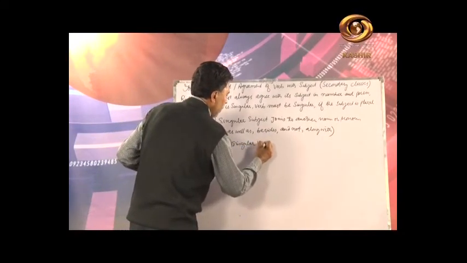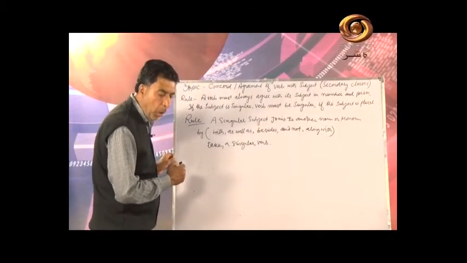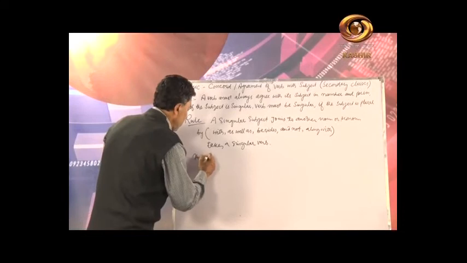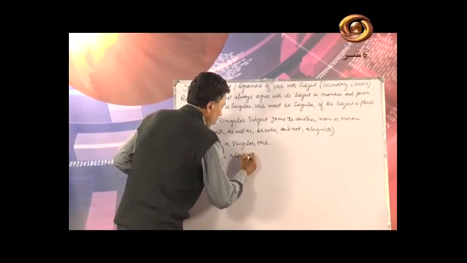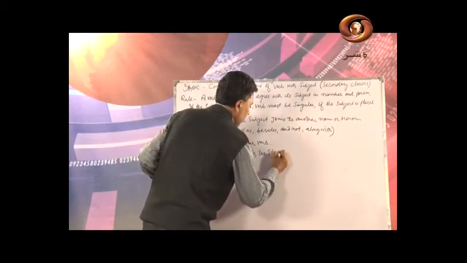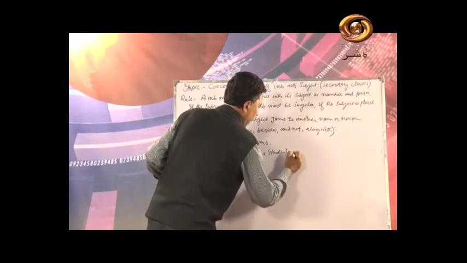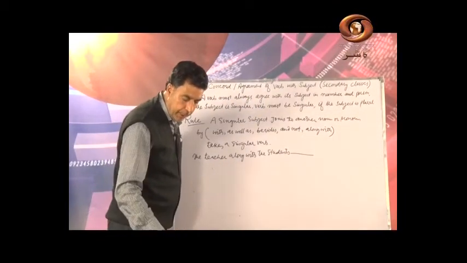For example, let me write a sentence. I will write here, the teacher along with the students dash. Now, I will write here the word dash come.